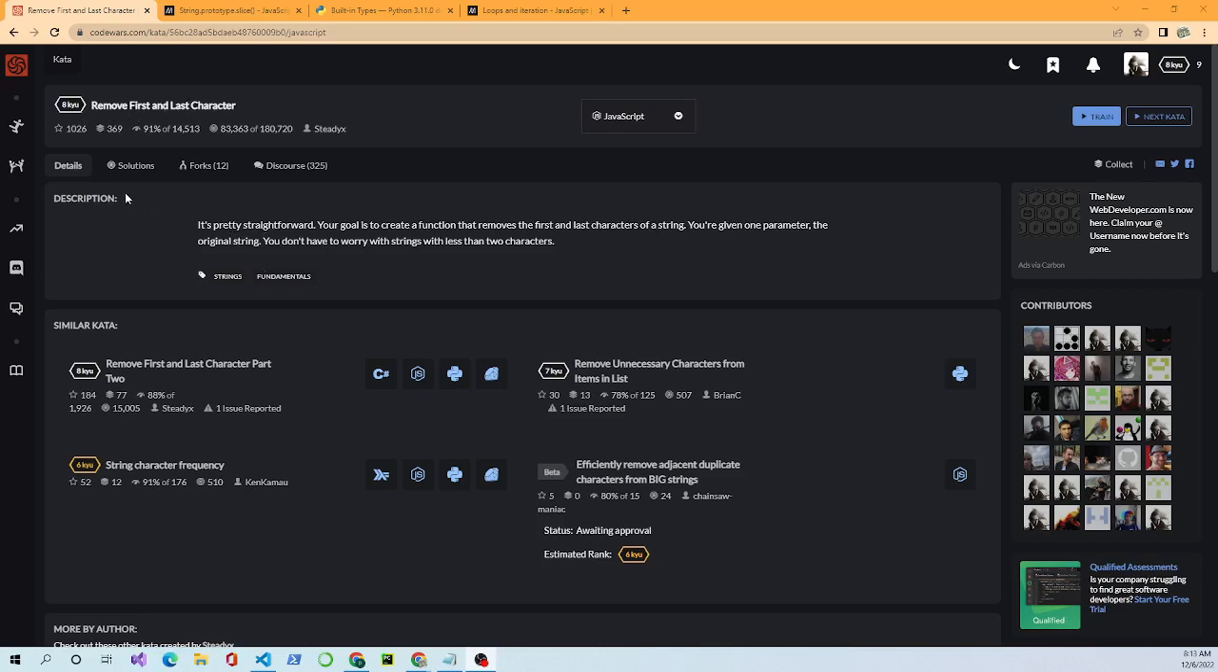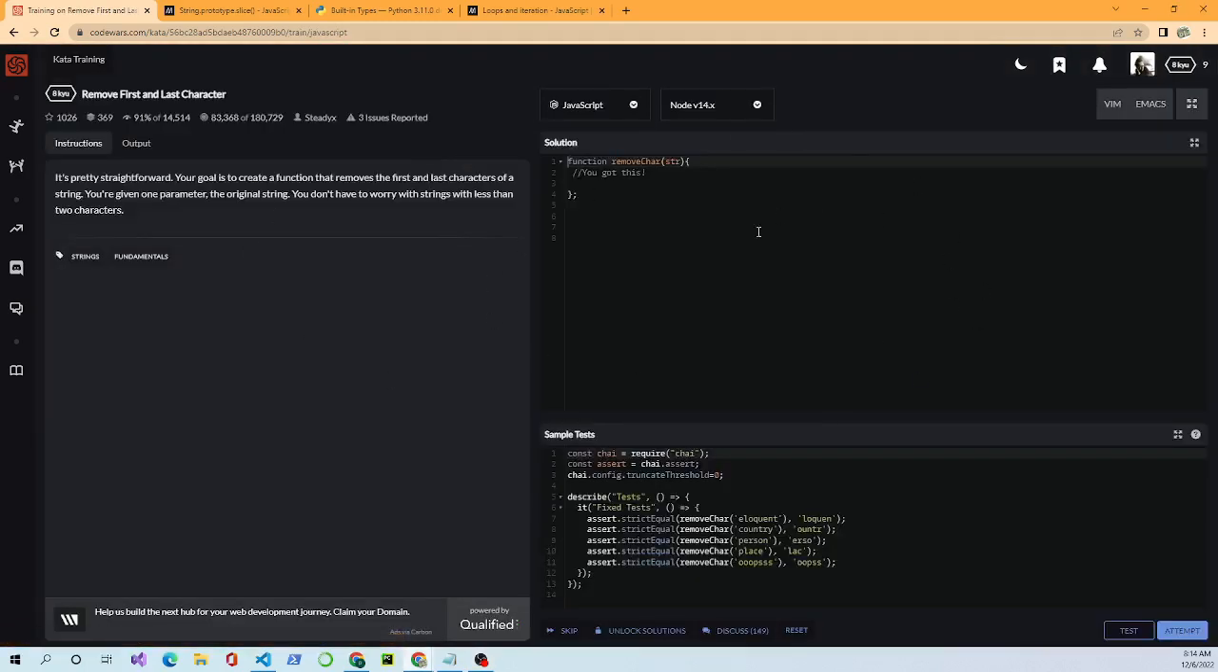Okay, we look at the description. It says it's pretty straightforward. Your goal is to create a function that removes the first and last characters of a string. You're given one parameter, the original string. You don't have to worry about strings with less than 2 characters. So we come up here and we hit train, and this opens up the system and gives us a spot to work.